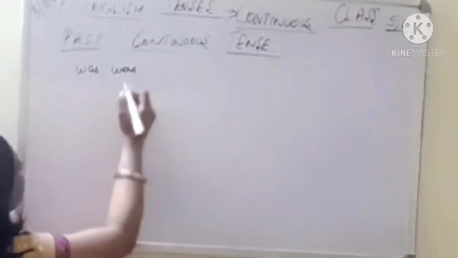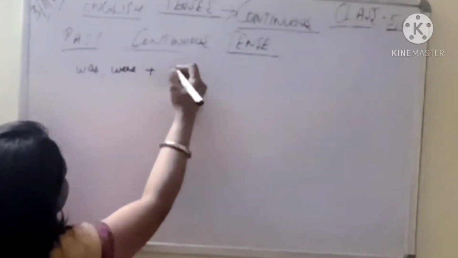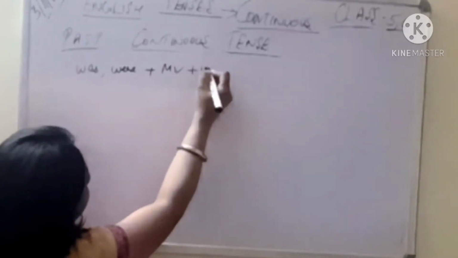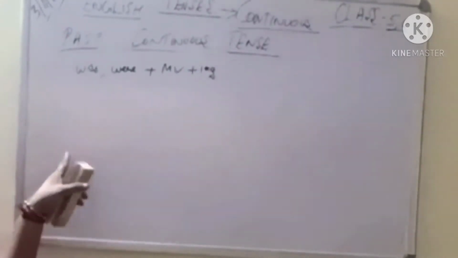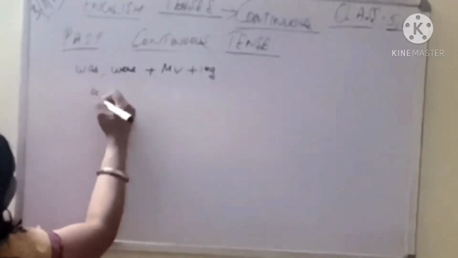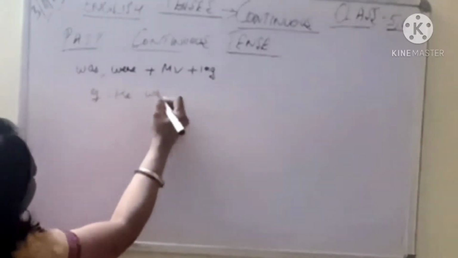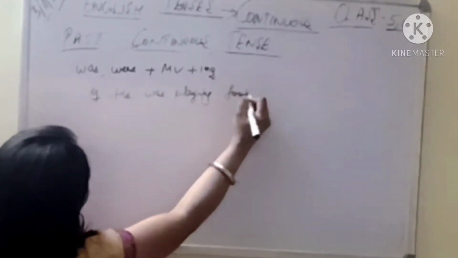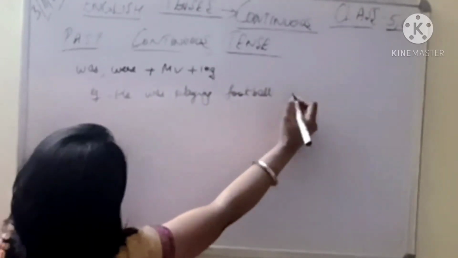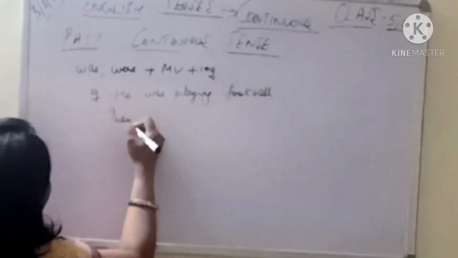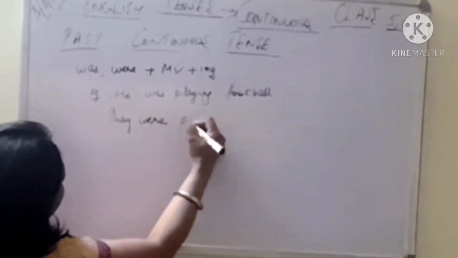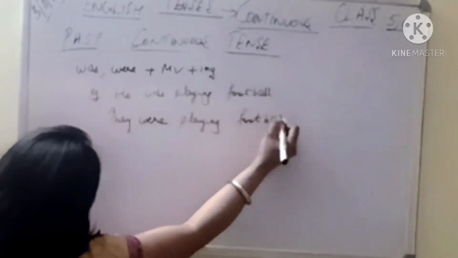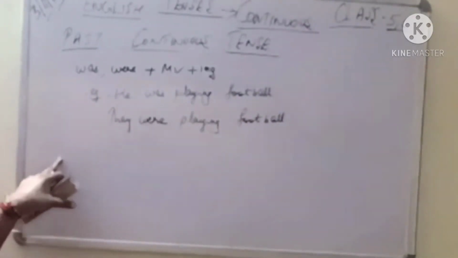Was, were plus your main verb plus ing. For example, he was playing football. They were playing football. ठीक है. So now what is this?